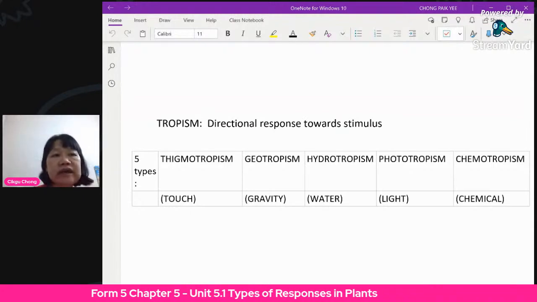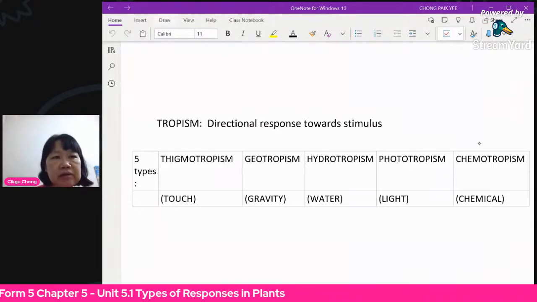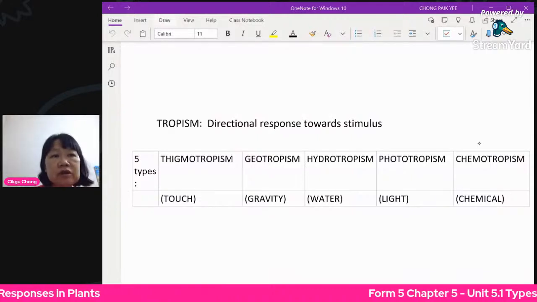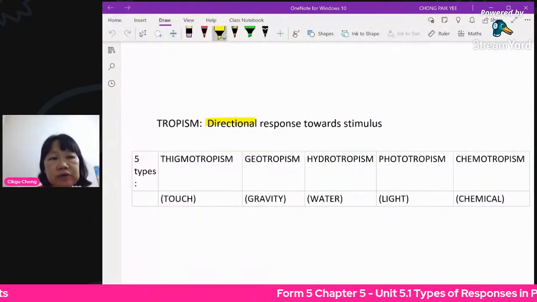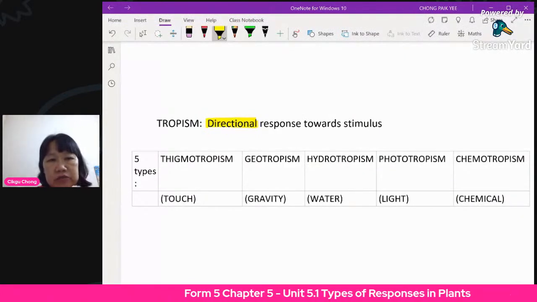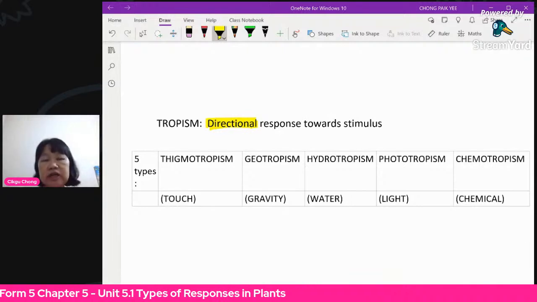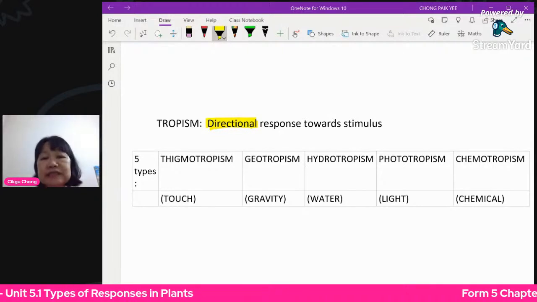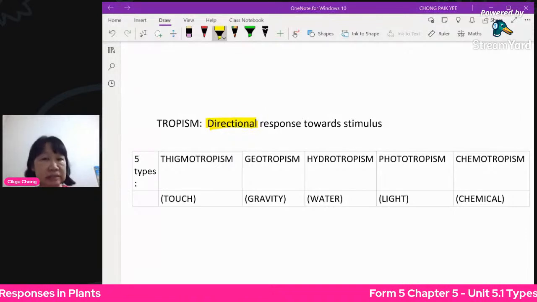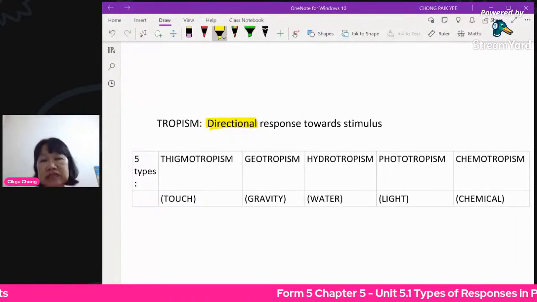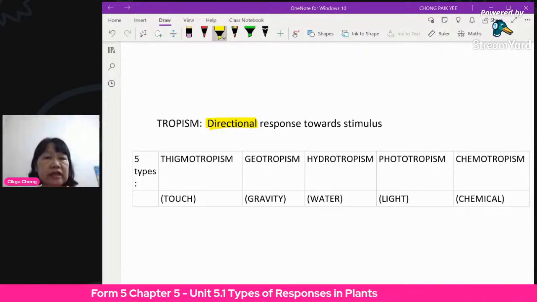Wait, let me get my pen. So the direction here is important. Whenever you talk about tropism, you must remember to talk about directional response because it is influenced by direction. It's a directional response towards the stimulus or stimuli. And there are 5 types of stimulus that can stimulate the plant.